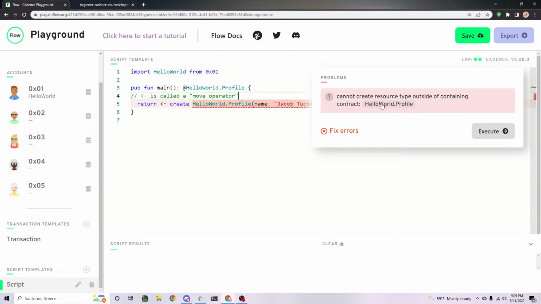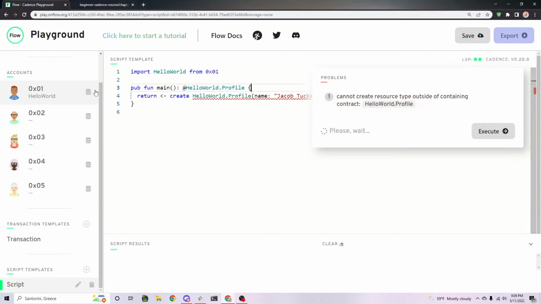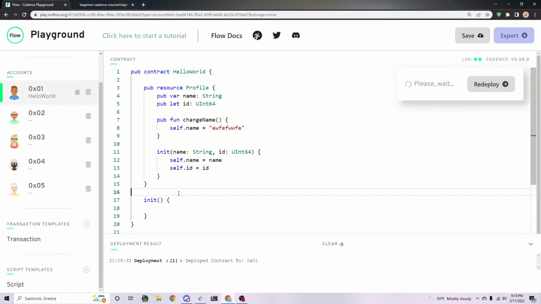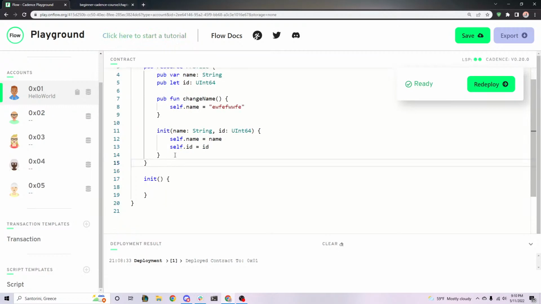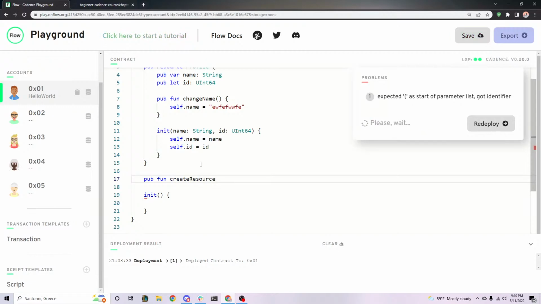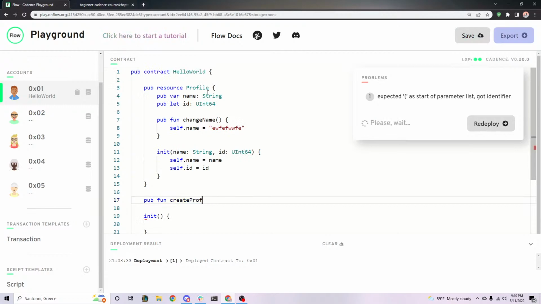Now, there's one last error here that we can't solve, and this is saying we cannot create a resource type outside of the contract. So the last big difference between a resource and a struct is that this is actually wrong. We can never create a resource outside the contract. So all of this is completely invalid. The only area we can actually create a resource is inside the contract it's defined in, which means we have to make a public function. If we want to create this resource somewhere else, we have to make a public function called create profile, right?